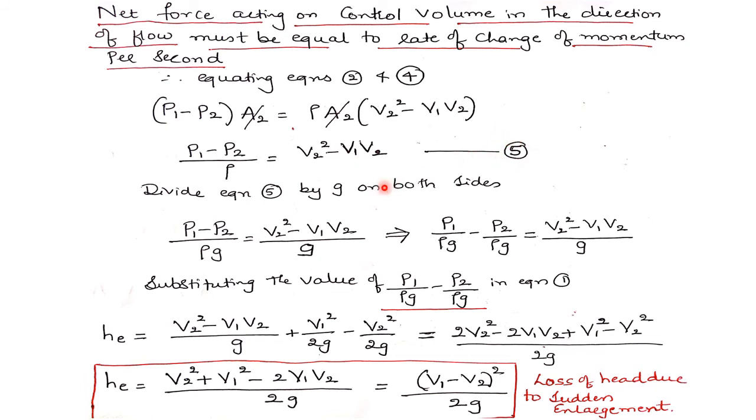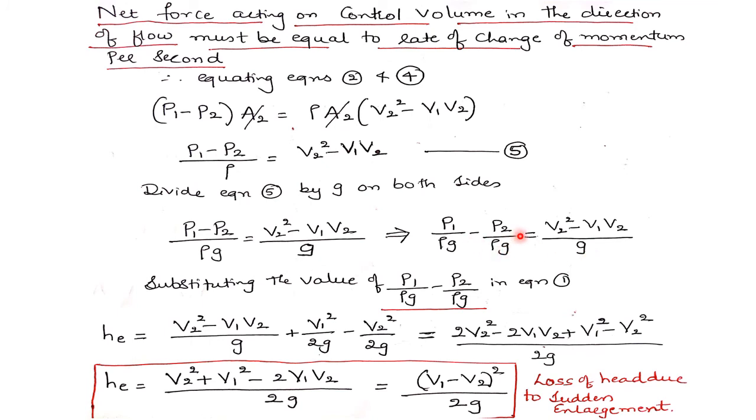Dividing equation 5 by g on both sides, this will be P1 minus P2 divided by rho g, equal to V2 square minus V1 V2 divided by g. With this, the same equation I have written in separate terms, that is P1 divided by rho g minus P2 divided by rho g is equal to V2 square minus V1 V2 divided by g.